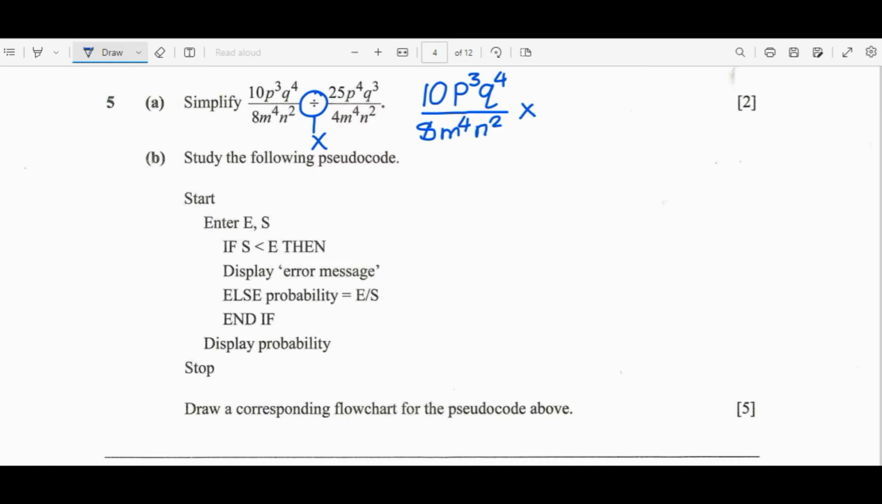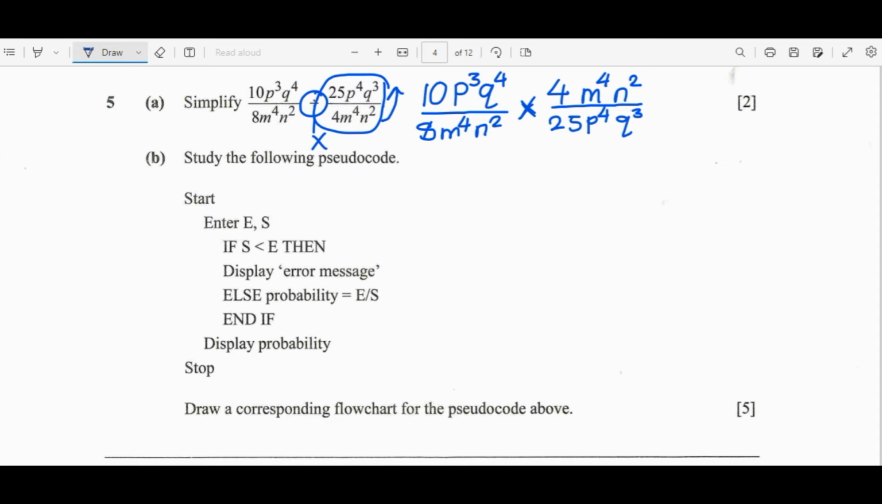Then after you change the division into multiplication, the second fraction you need to flip, where the denominator becomes the numerator, and also the reverse, the numerator becomes the denominator, which is 4 multiplied by m raised to the power 4 times n raised to the power 2 divided by 25 times p raised to the power 4 times q raised to the power 3.